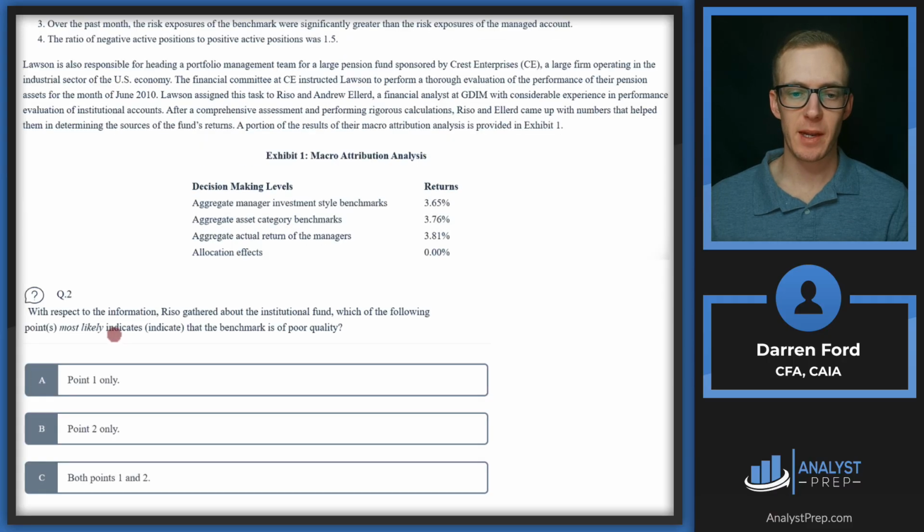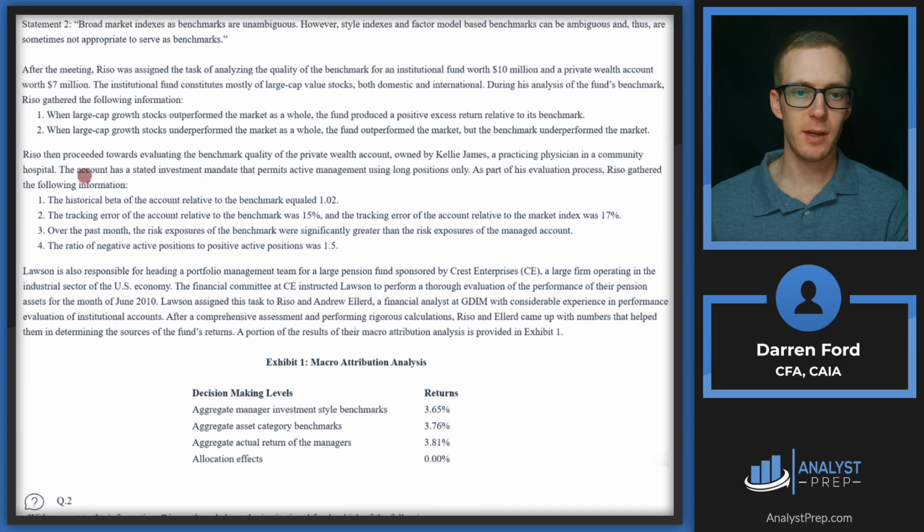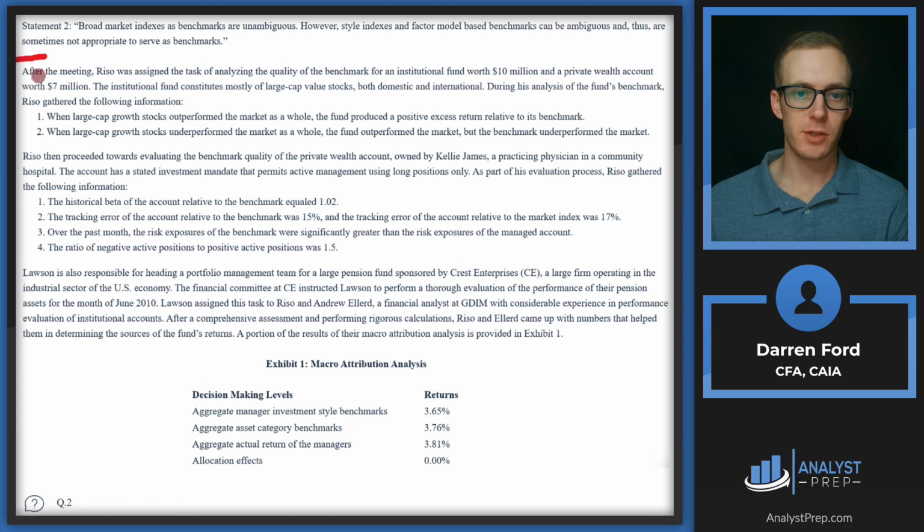Question 2. With respect to the information Riso gathered about the institutional fund, which of the following points most likely indicates that the benchmark is of poor quality? Point 1, point 2, or both points 1 and 2? Scroll up and start reading. We left off right here under statement 2.